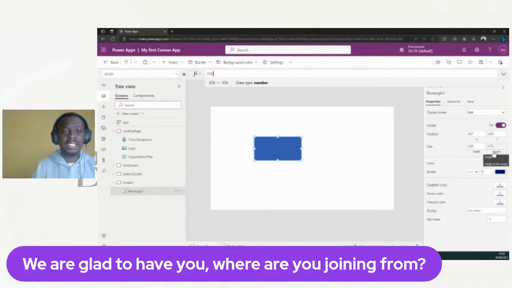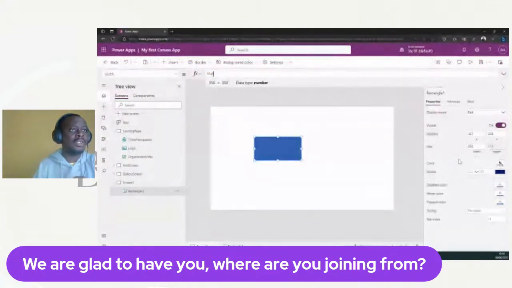Now, in this case, the control that we're referencing was the same control. We're referencing the rectangle's height from the same rectangle's width. So that's possible, but you can also reference another control too.